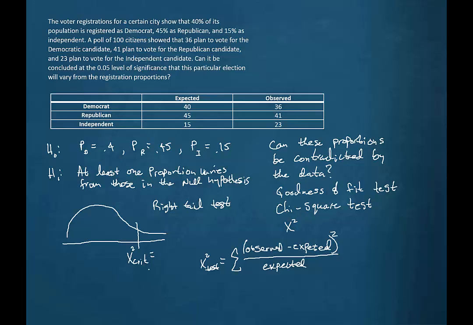Now, the chi-square critical value will depend on some degrees of freedom. And in this case, in what's called a goodness of fit test, the number of degrees of freedom will be one less than the number of categories. Okay, well, we have three categories: Democrat, Republican, Independent. So we have 3 minus 1, or 2 degrees of freedom.